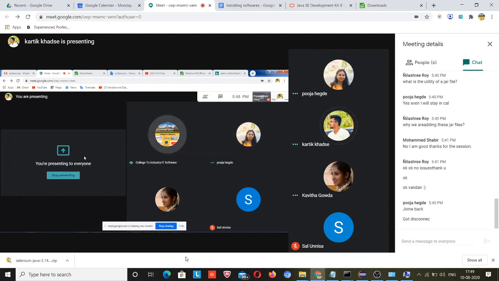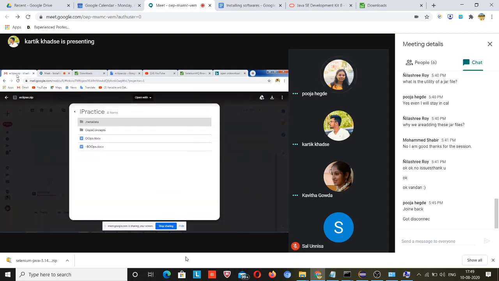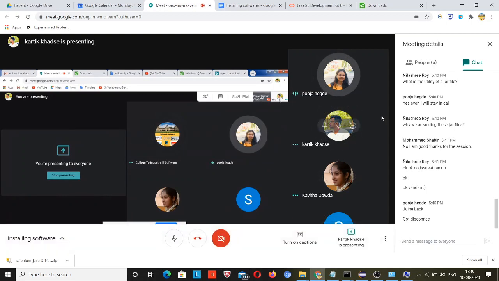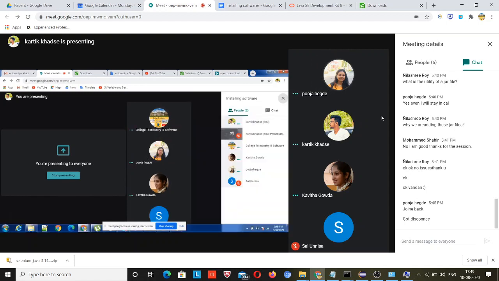There will be environment variables in that version, you should search for that. I have a system heading, and under that I have Windows system. Okay, after that follow those instructions.